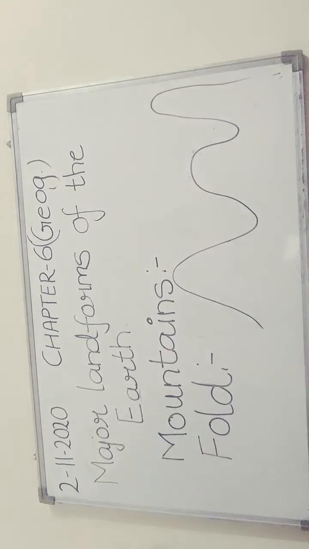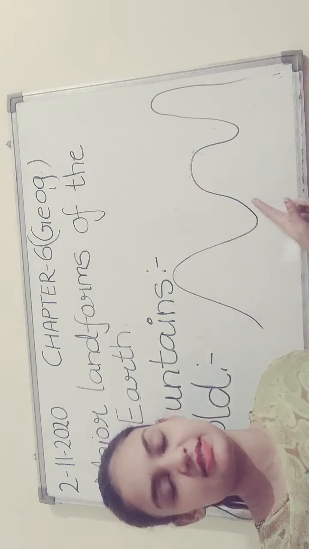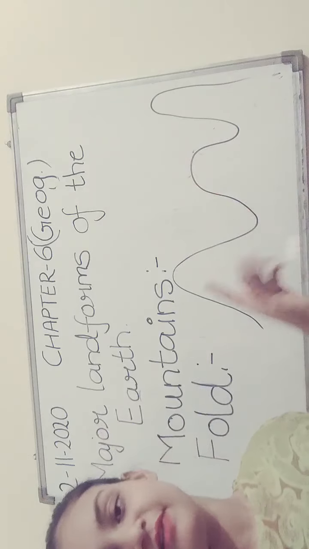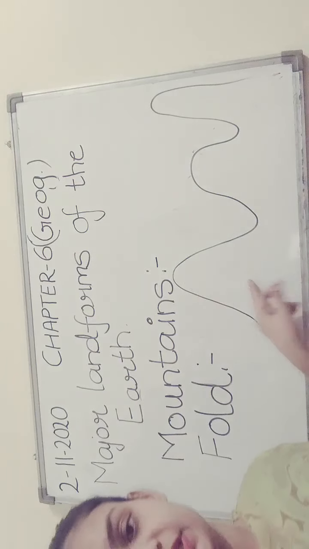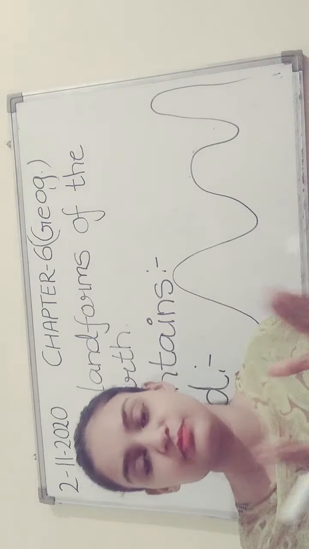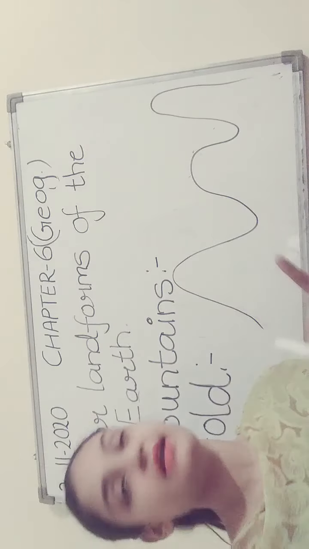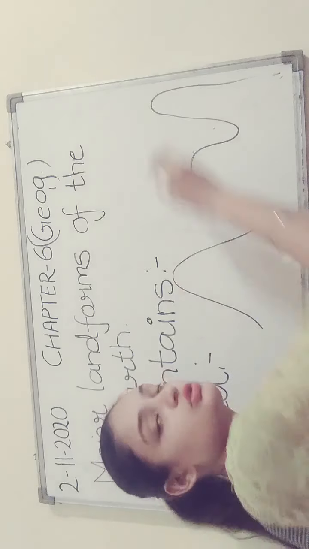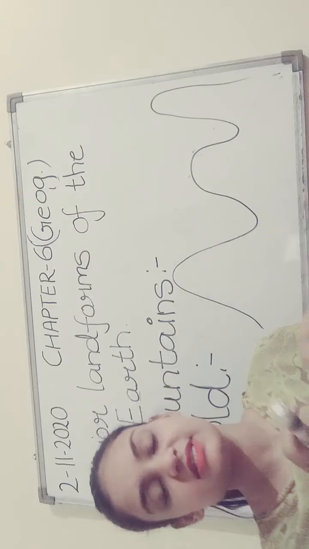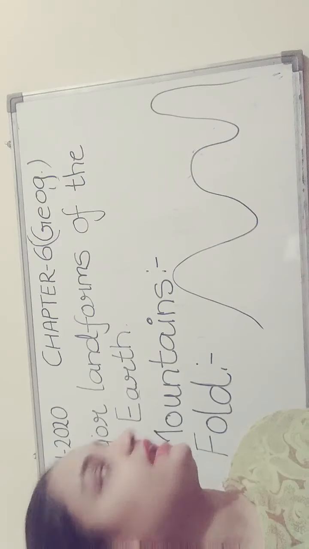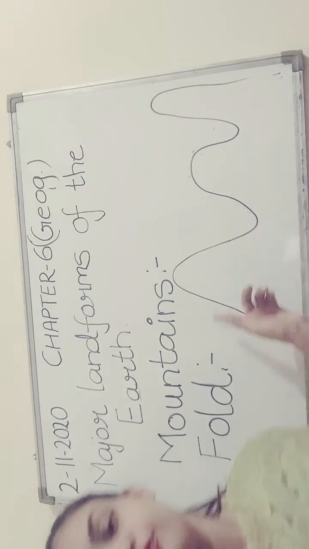They have rugged relief and high conical peaks. Rugged relief means an uneven surface, not smooth. They have a rough surface, and their elevation is also not the same everywhere. They have a difference in elevation, and they have high conical peaks. So this is the fold mountain.